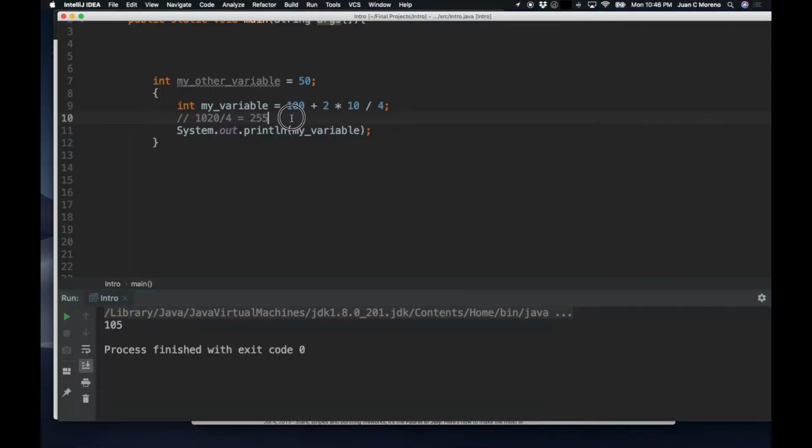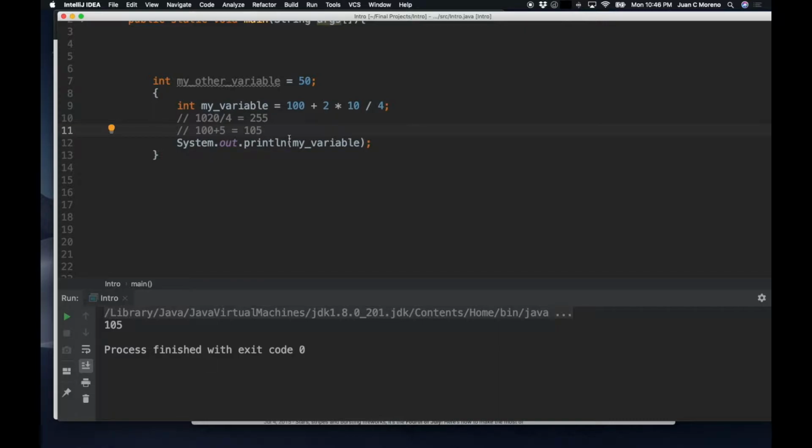So for example, how does it get to 105? In reality, it's going to multiply first. So we have 20 plus 100 divided by 4. What is then going to happen is that the division is going to be applied, which is going to be translated to 5, and then the total is going to be 105.